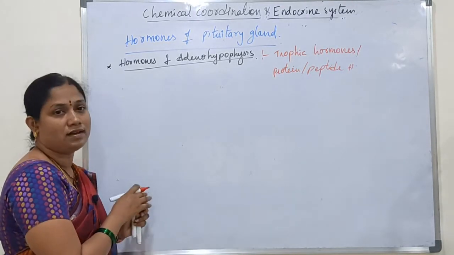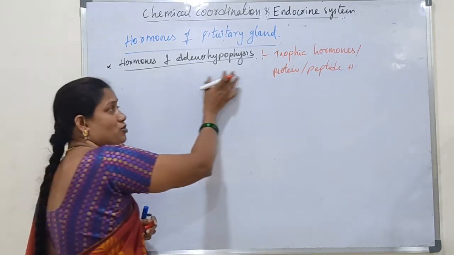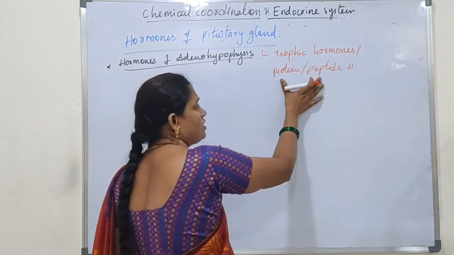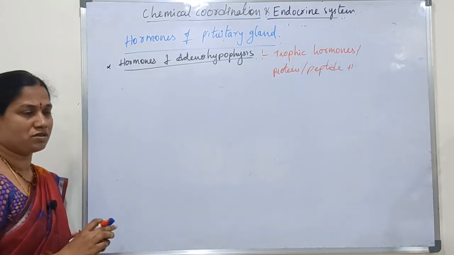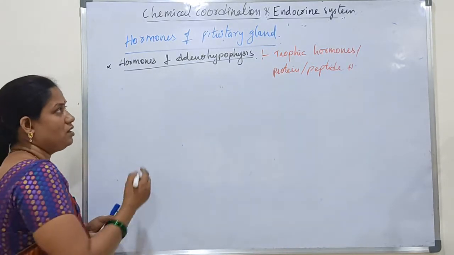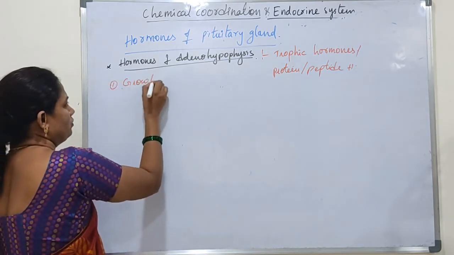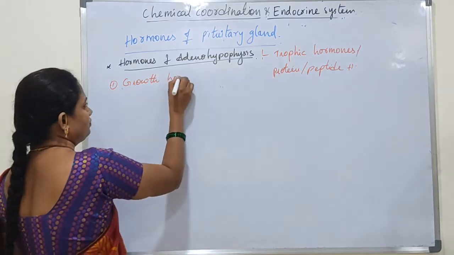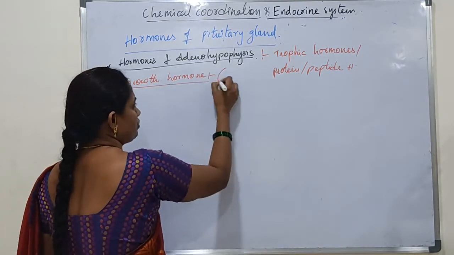They stimulate the other endocrine glands. That's why these hormones are called protein hormones, as they are of the peptide or protein type. Now we will see the hormones. The first one is growth hormone.